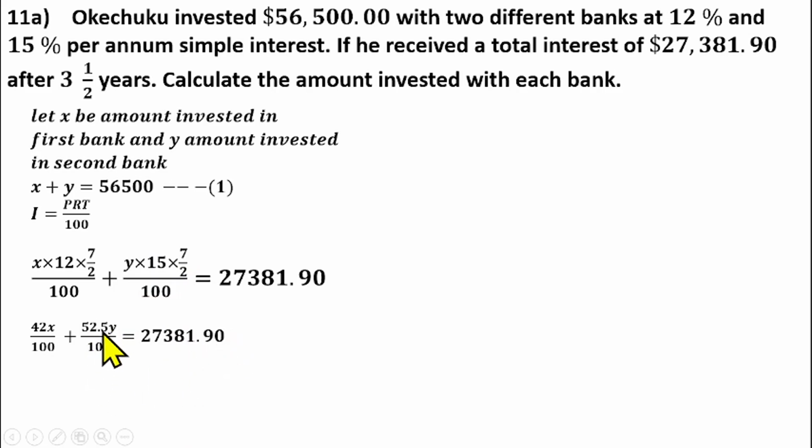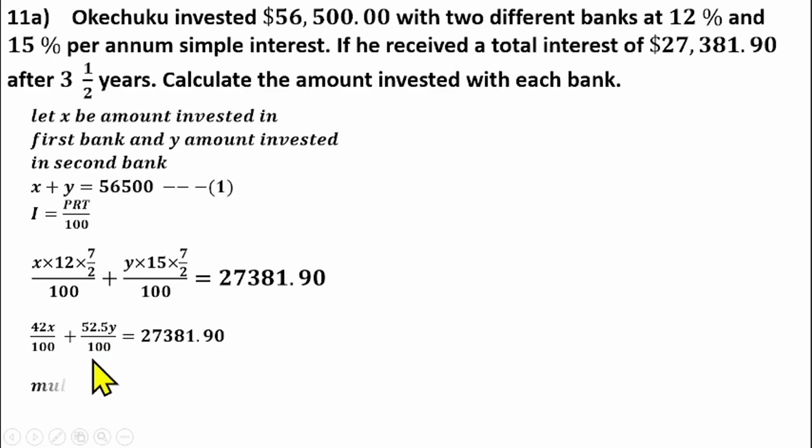To remove this decimal point, we can multiply through by 1000. Had there been no decimal point, we could multiply through by 100 to clear the denominator. But if we move the decimal point just 1 place, to the back of 5, that gives us 525y, and this becomes over 1000.